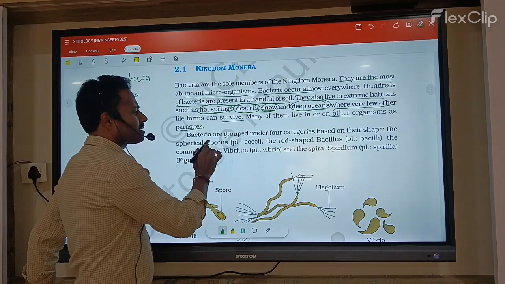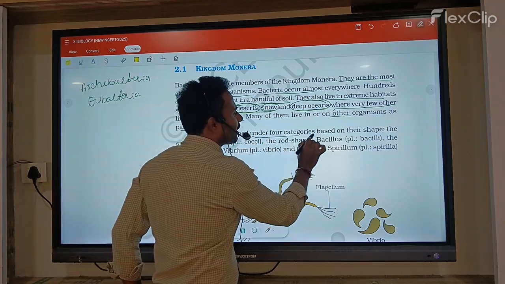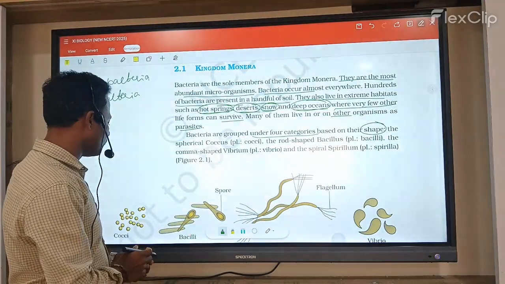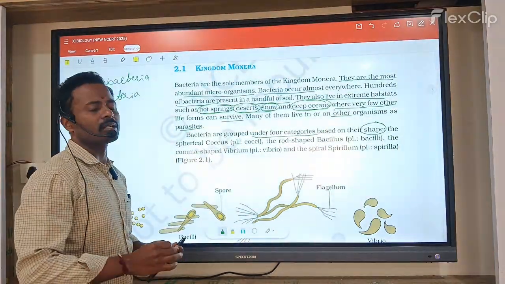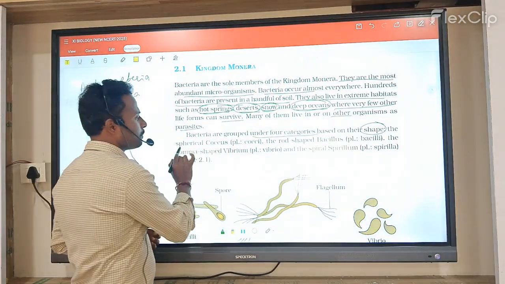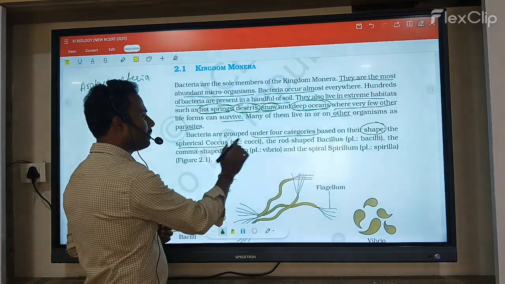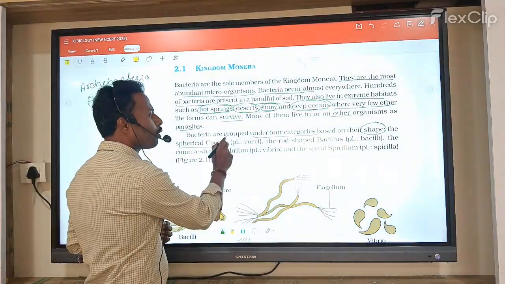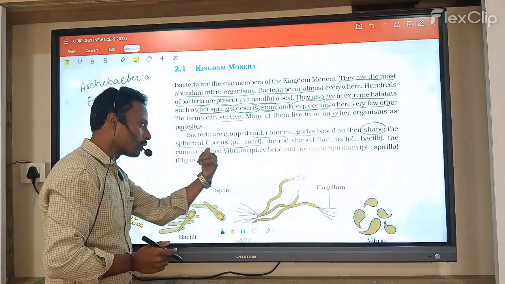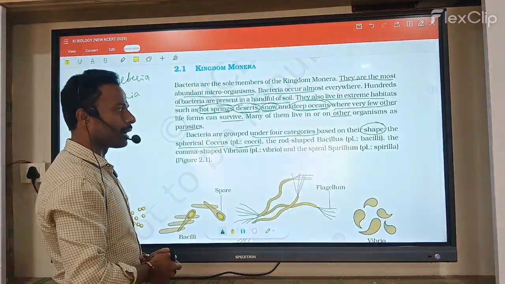Now bacteria are grouped under four categories based on their shape. The first one is the spherical bacteria, which are called coccus bacteria. Singular is coccus and plural is cocci.